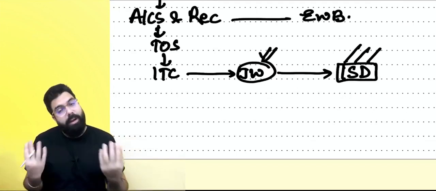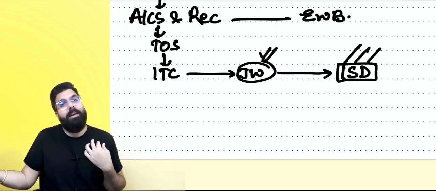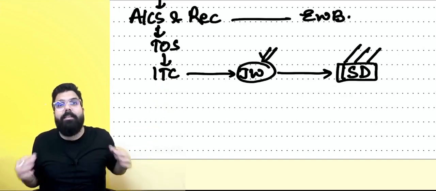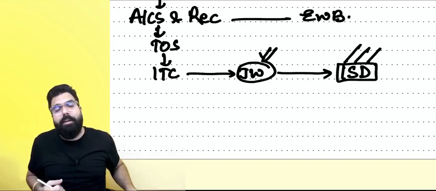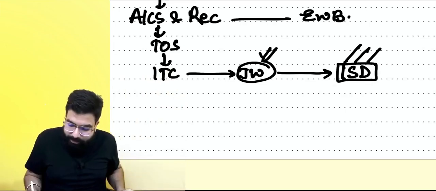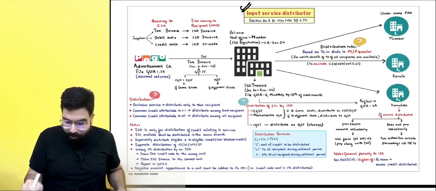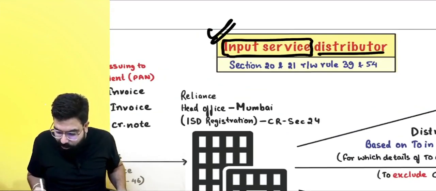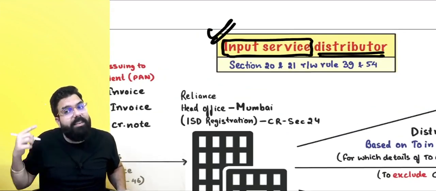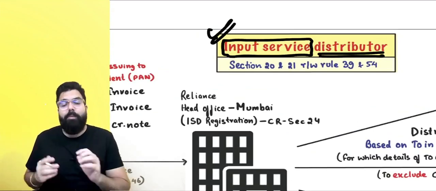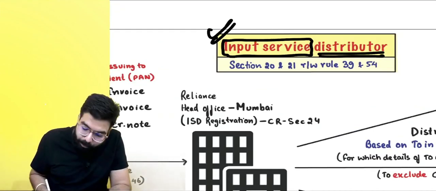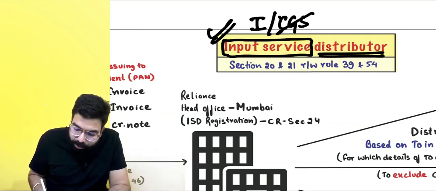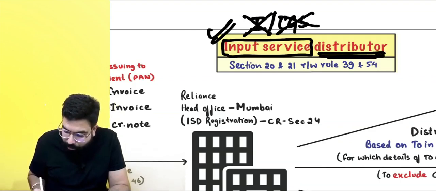So I am a head office which is receiving invoices for services and distributing to the branches. If I want to distribute to the branches, I have to take registration as input service distributor. Always remember one thing, input services credit is being distributed by an input services credit distributor, which is an ISD. Input and capital goods related credit is not distributed by an ISD.